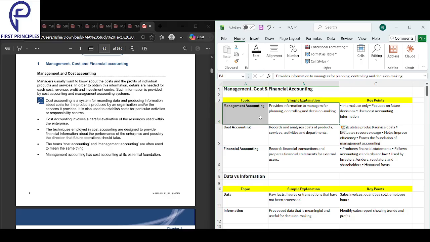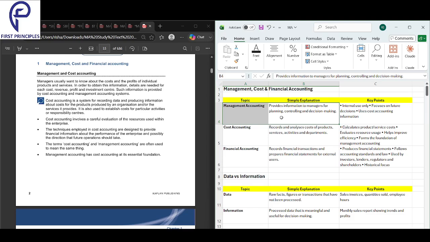That is where it becomes different from financial accounting. It helps with decisions and helps with controlling all the employees, and it basically uses cost accounting data. Management accounting majorly uses cost accounting data. It helps with decisions and controlling. It is future focused and for internal managers only. Mainly it's information for the boss inside the company to plan and decide. So that is mainly about management accounting.